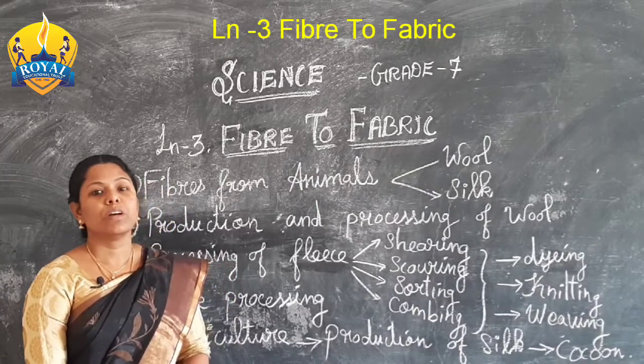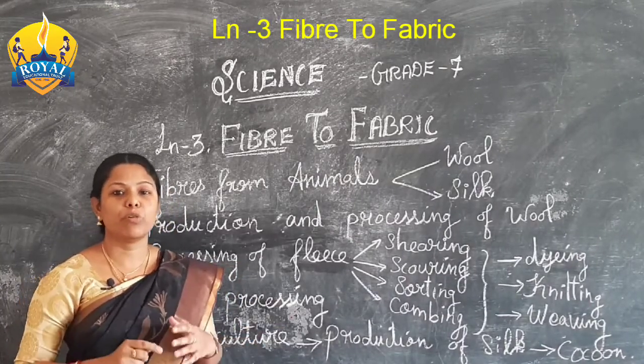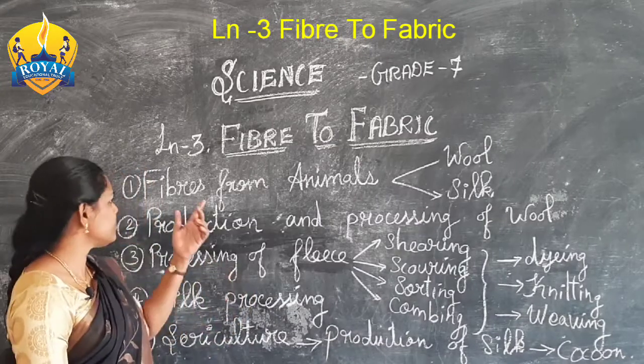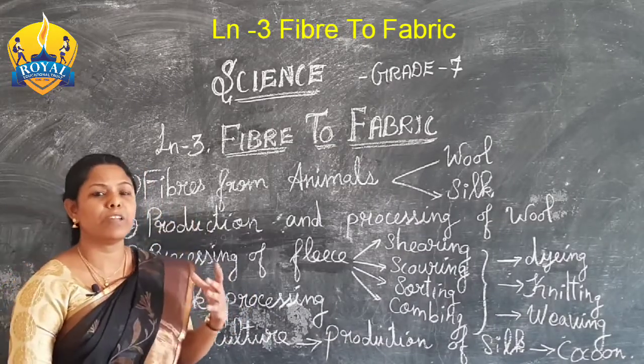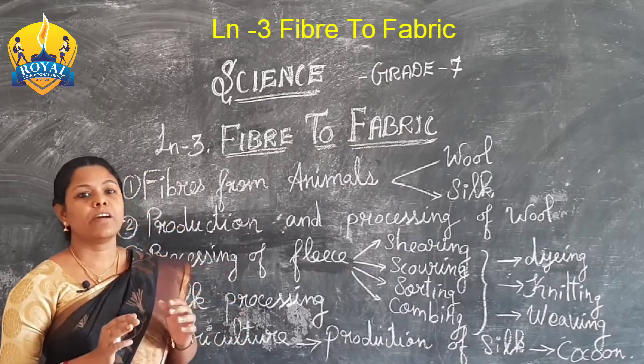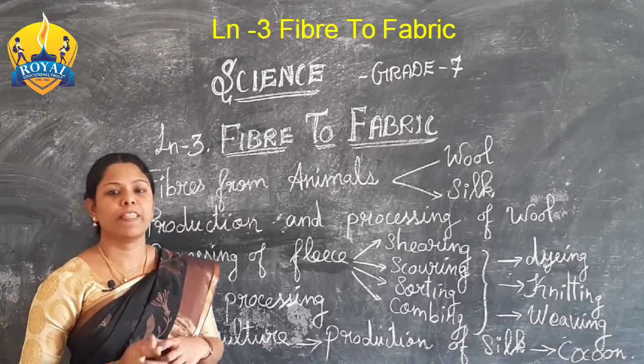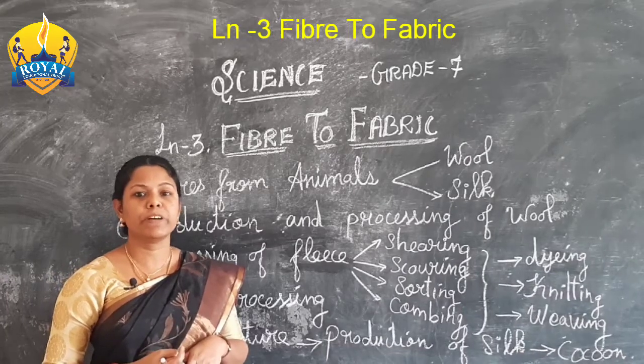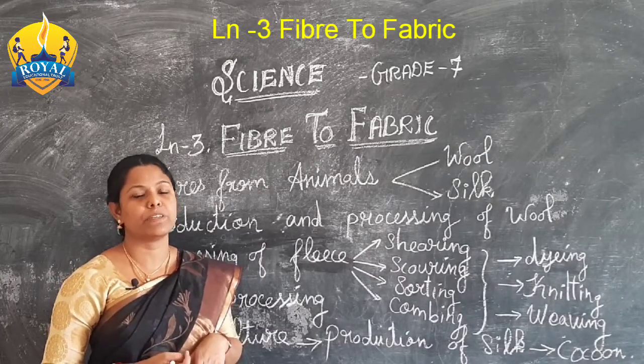Okay. From this lesson we are going to learn about fibers from animals, and how the fibers are extracted. The fibers are of two types: natural fibers and man-made fibers.